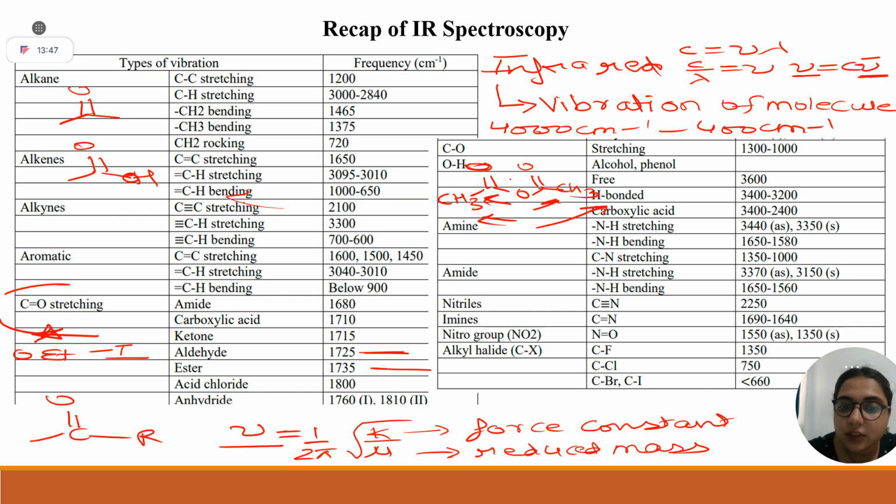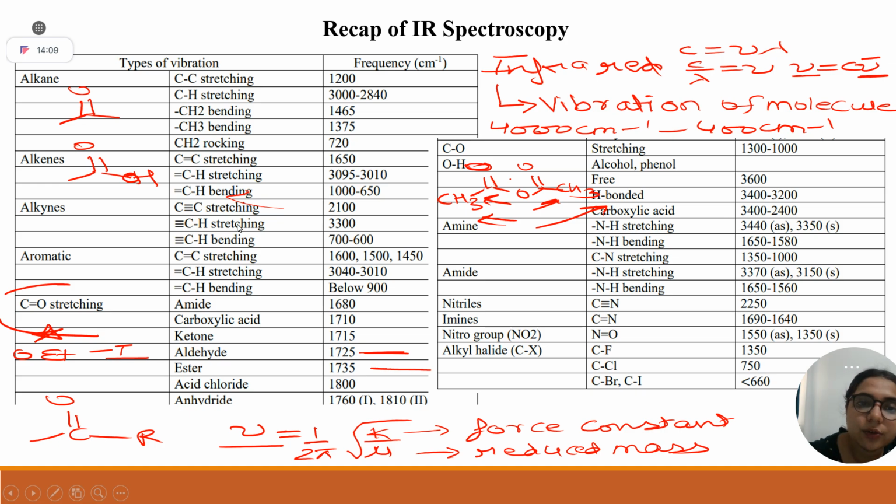And it should also be clear why OH has higher frequency than NH. OH has a frequency of 3600 cm inverse, while amine has 3400 or 3350. There are two frequencies, asymmetric and symmetric.